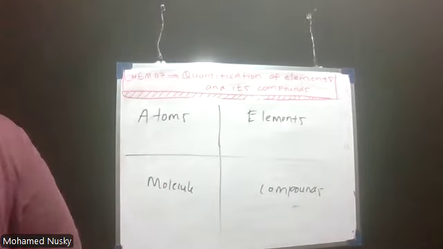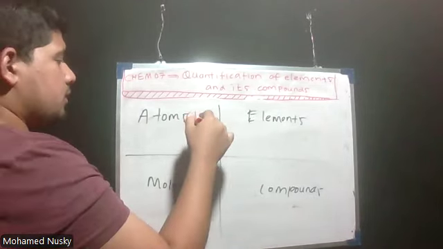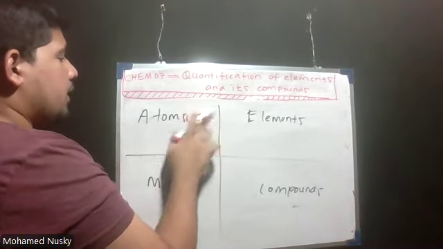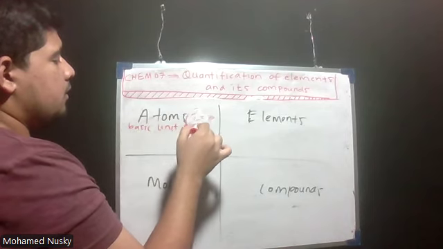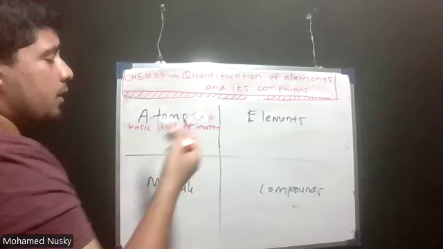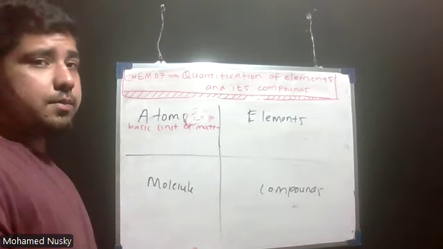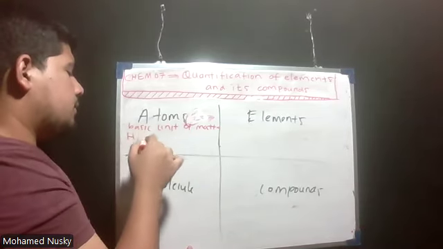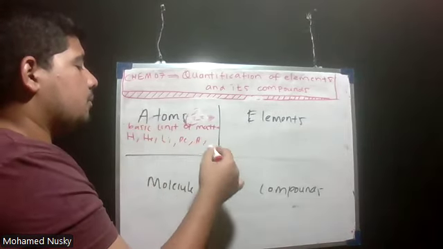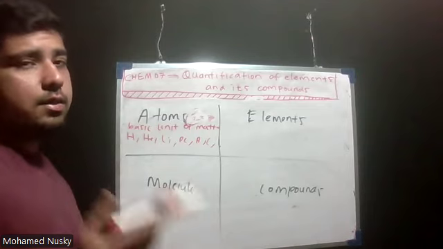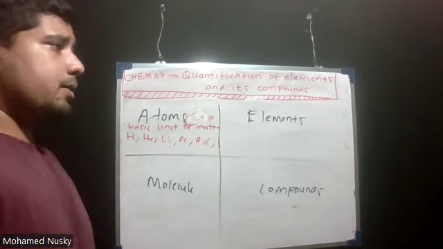What does atom mean? Atom is the basic unit of matter. It is the smallest unit. Now, examples for atoms: hydrogen atom, helium atom, lithium atom, beryllium atom, boron atom, carbon atom. Anything has an atom. Atom is the basic unit. Now, what is an element?